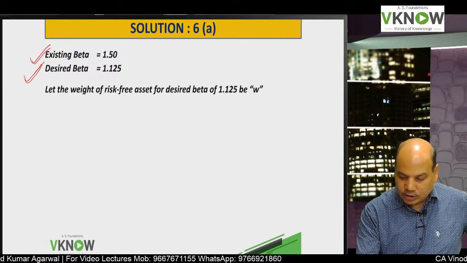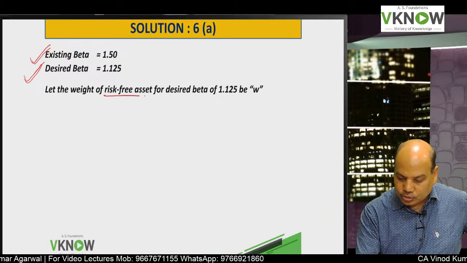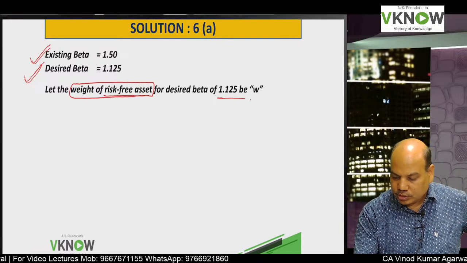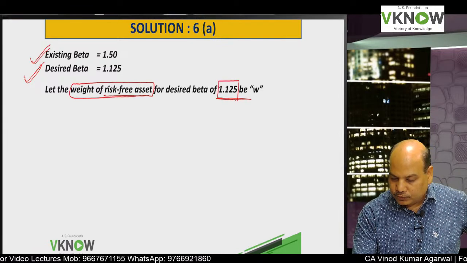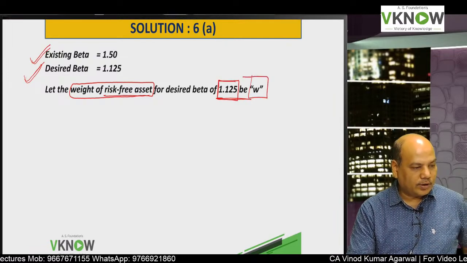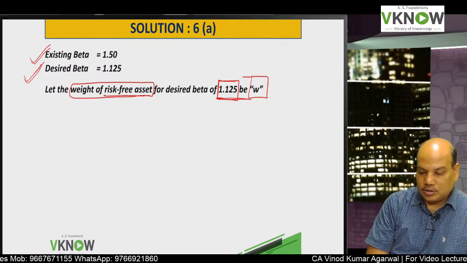So we have to find out what should be the weight of risk-free asset so that my portfolio beta is reduced to 1.125. Very good, Sagar. Come on.